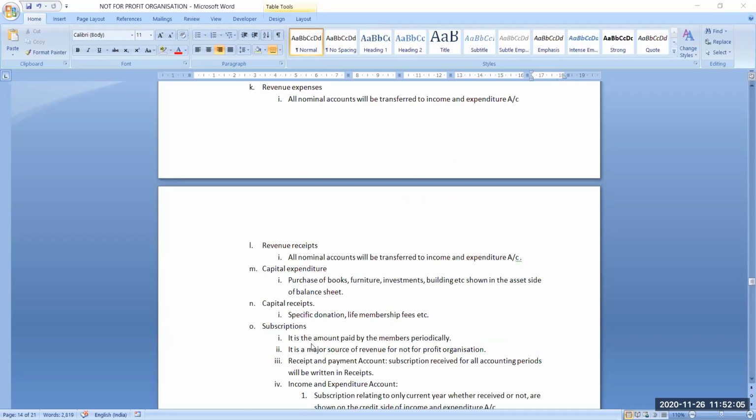Then capital expenditures, like when you are purchasing books, furniture, building, these all will be termed as capital expenditure, and these will be shown on the asset side of the balance sheet.